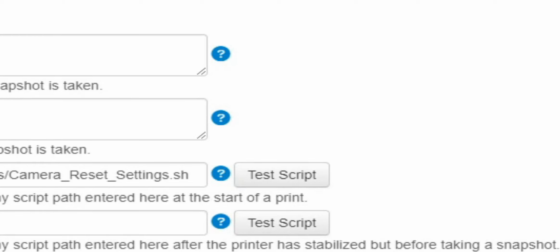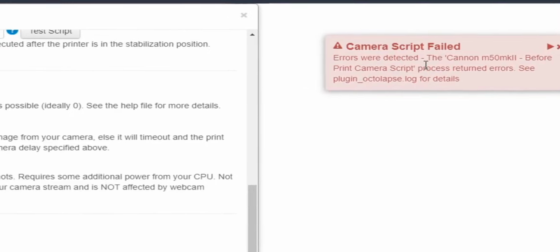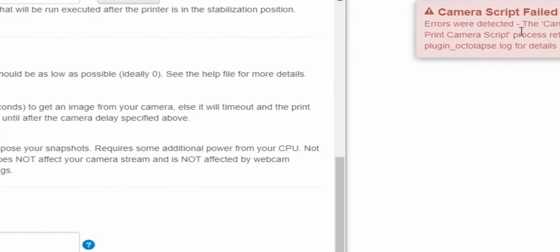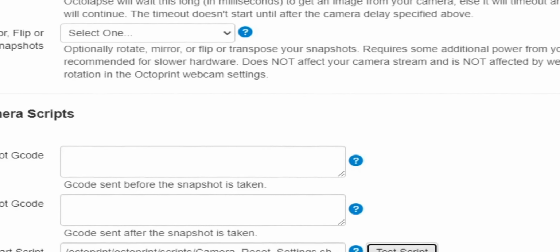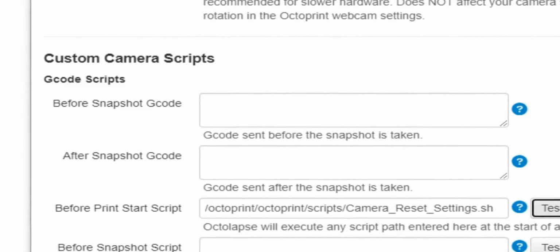So you're using OctoPrint? You're having problems getting your camera to record, and it keeps giving errors. If you do this test script here, the camera script failed. I found one of a couple things that usually is a problem.